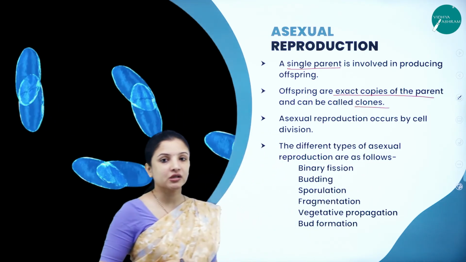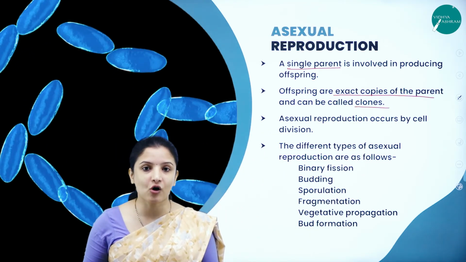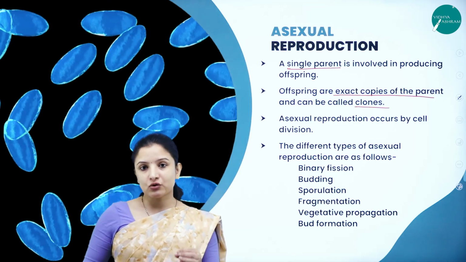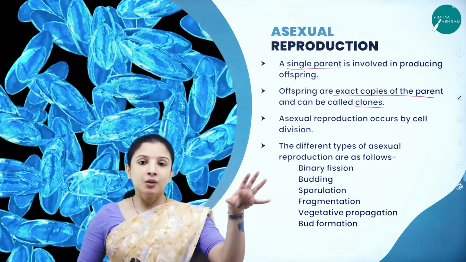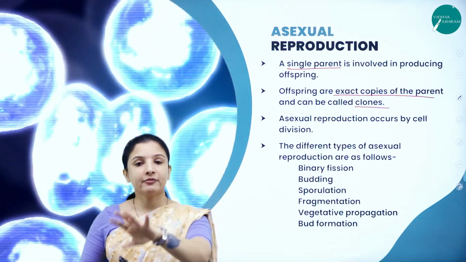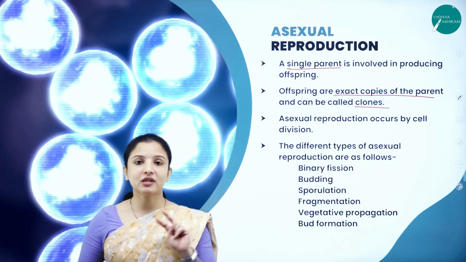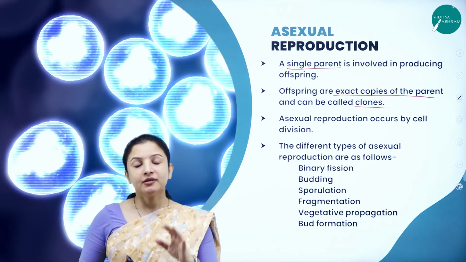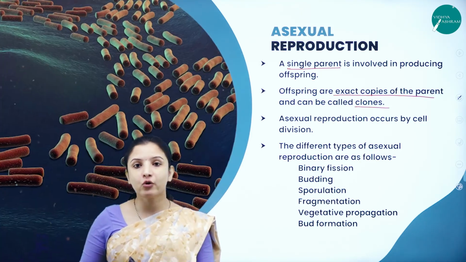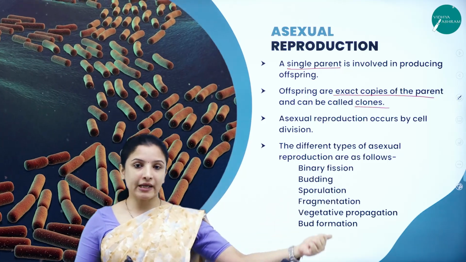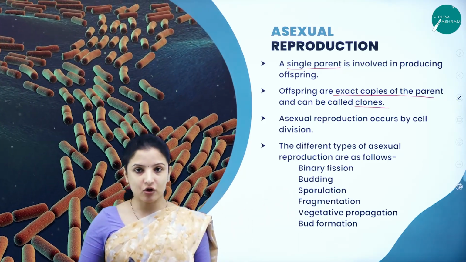Now here the question comes, why are they exact copies of their parents? I told you in sexual reproduction, we get characters both from the father and from the mother, right? Because both are involved here in reproduction. So that is why we don't look exactly like our parents. We are not clones. But here, a male parent and a female parent are not involved.